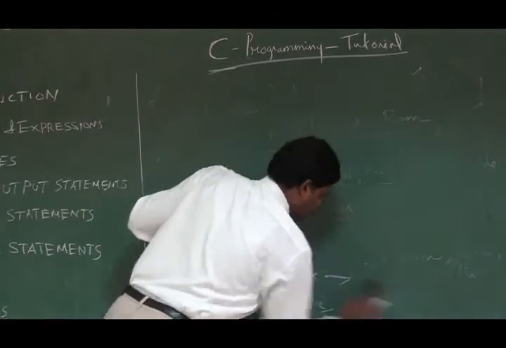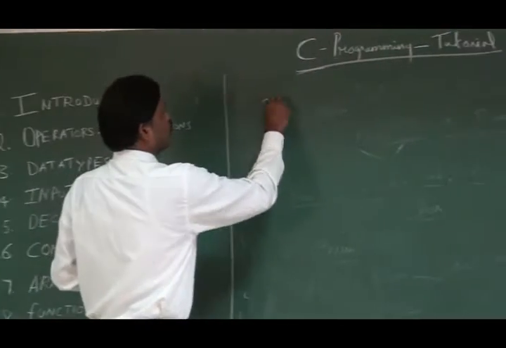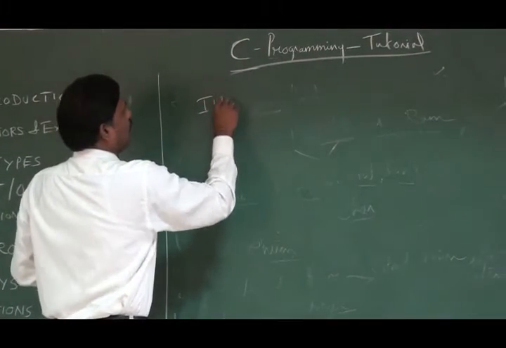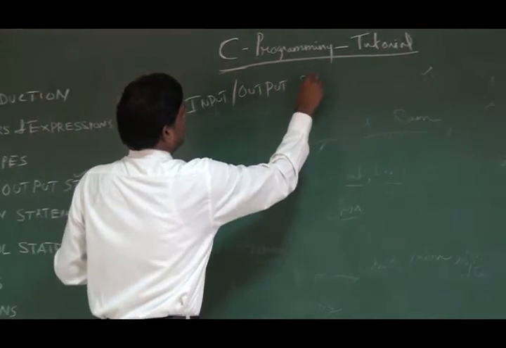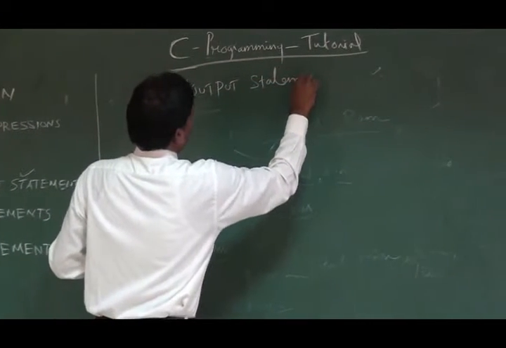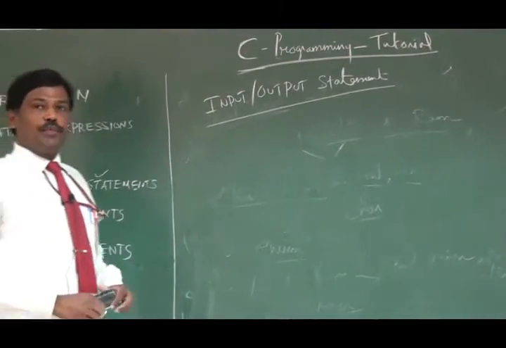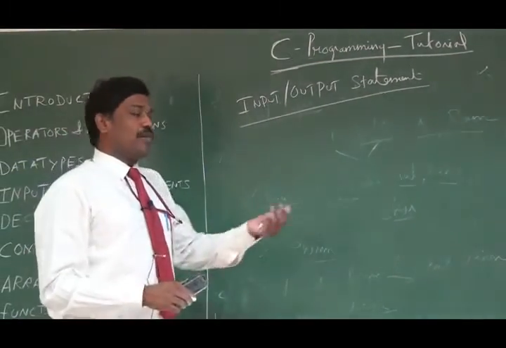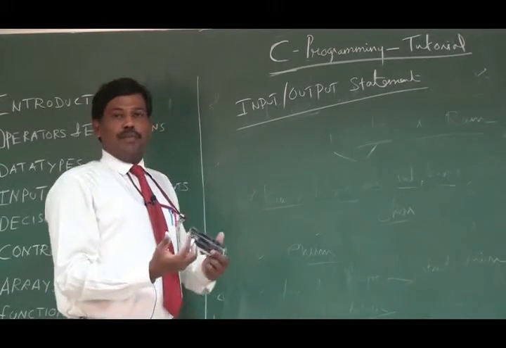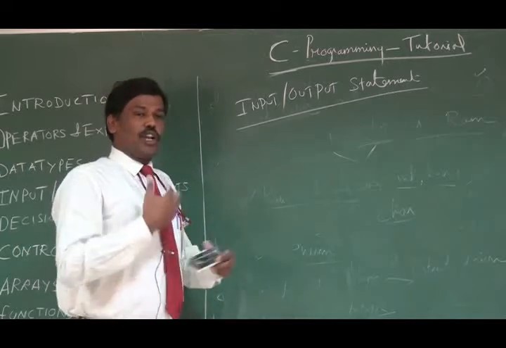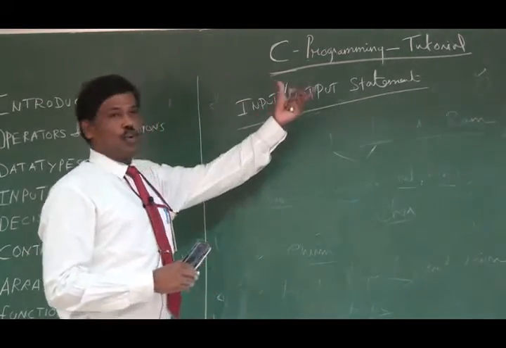With this note, I would like to move to the next topic, input output statements. That is the fourth topic under discussion. So basically, if you want to do any process, you should get some input from the user. That value will be accepted by your program. Your program will process the data. Finally, it gives you an output. So that is the role of an input output statement.